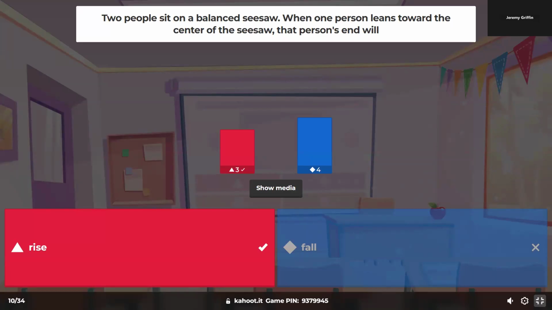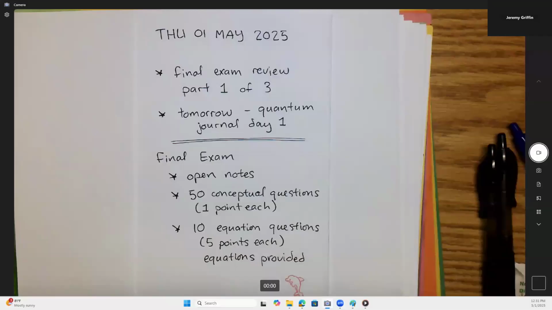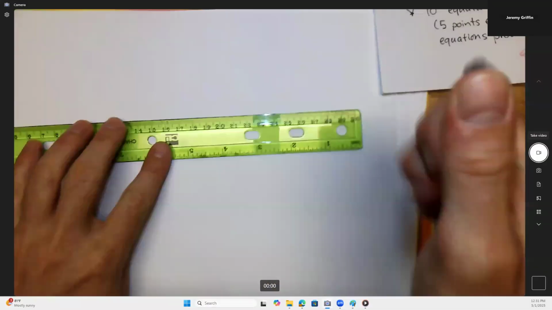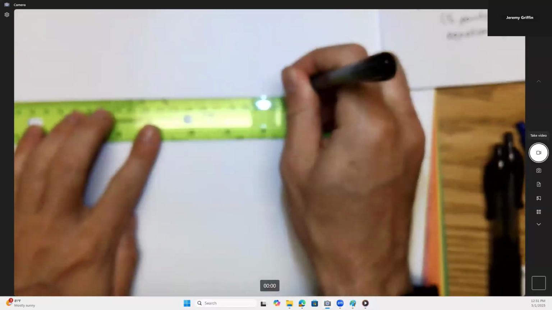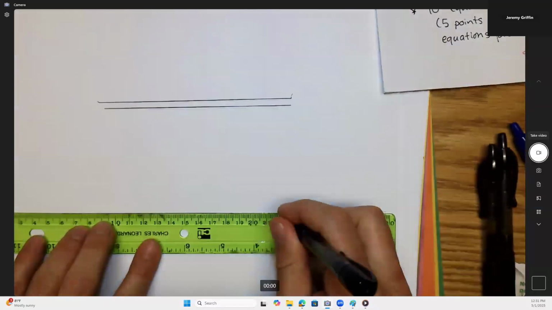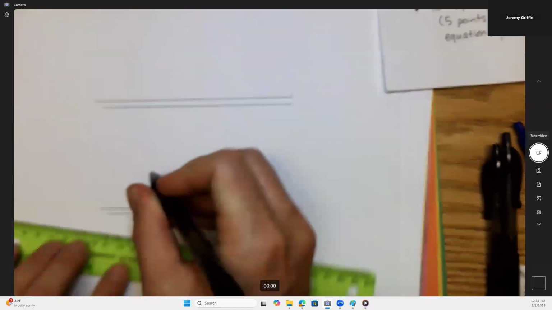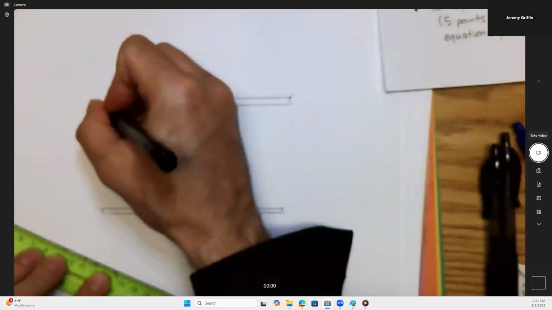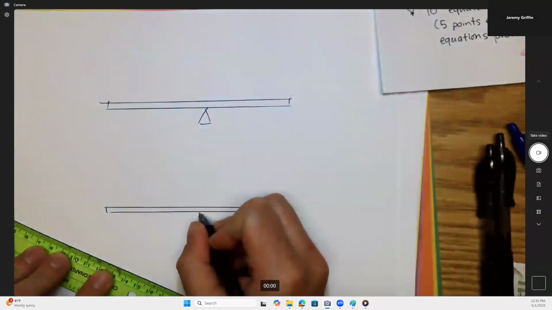Yeah, rise. Right. So one way to think of it is here, I should draw this one out on paper. Let me do that. Okay. So let's get a seesaw going. Here, I'll do it before and after. So let's do it before after here. Okay, so seesaw. Right, let's get a pivot point about the center right there.